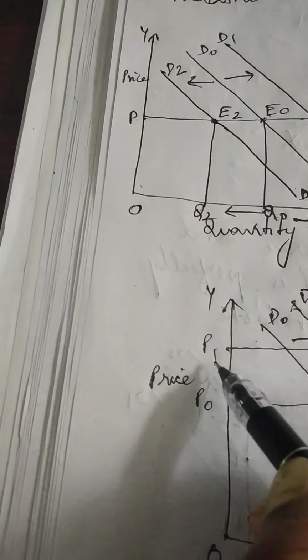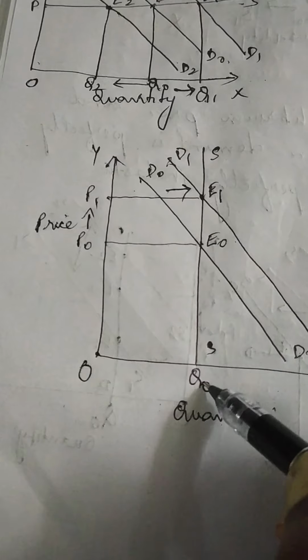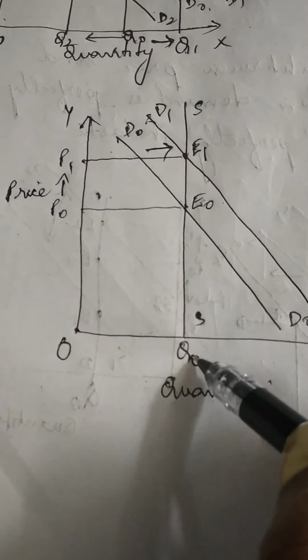Again, let us consider an increase in demand. So demand curve shifts to D1, D1, indicated by this rightward arrow. This will be the new equilibrium point E1. And the equilibrium price increases from P0 to P1. But equilibrium quantity remains the same.